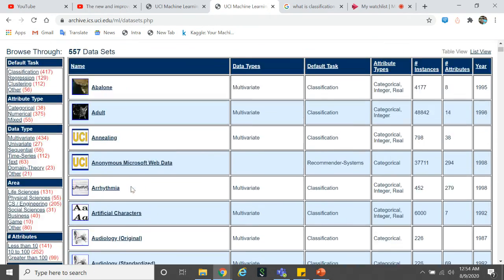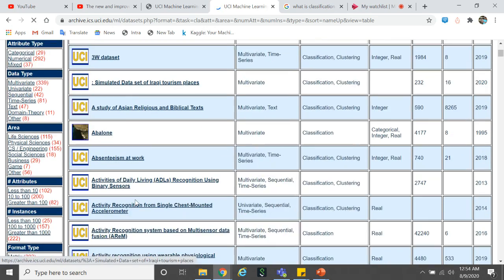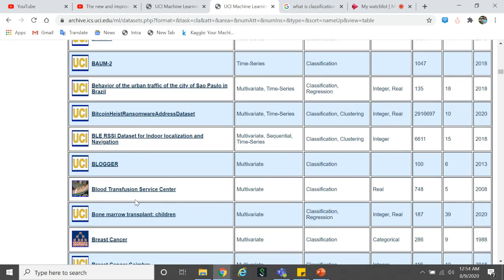You can use it. Now this data is also categorized, and since we are solving a classification problem, let's go to classification. Here we will go to